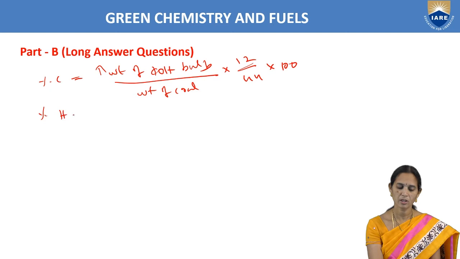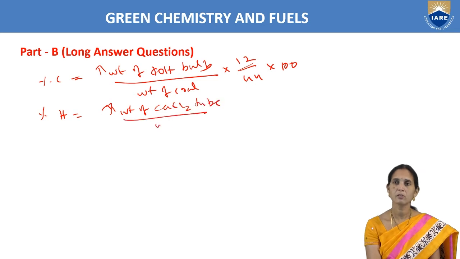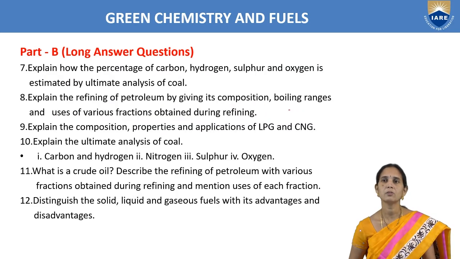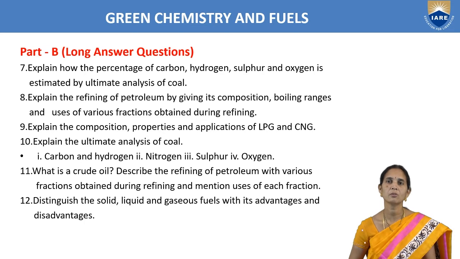Percentage of hydrogen: increase in weight of calcium chloride tube by weight of coal taken into 2 by 18 into 100. So we have to remember the formulas, and we have to write how to find out percentage of carbon, hydrogen, sulfur and oxygen.